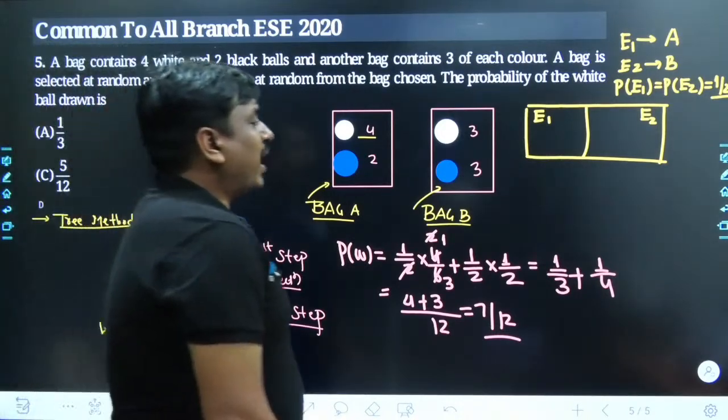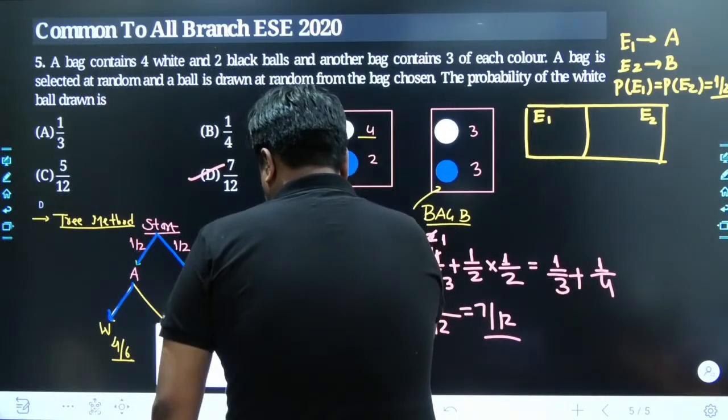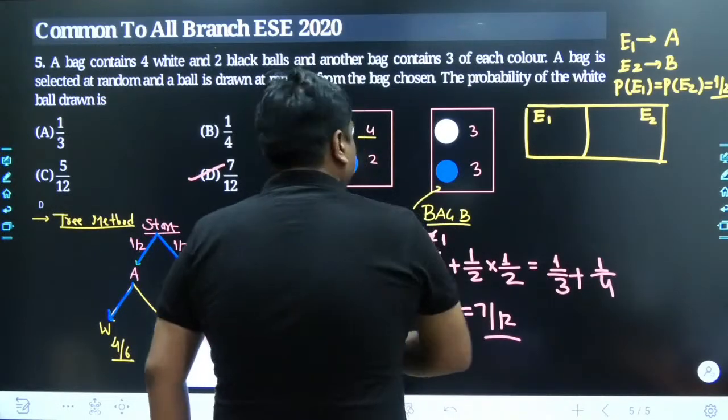Now, even the white ball can come. Let's take the event for the selection of white ball as W.